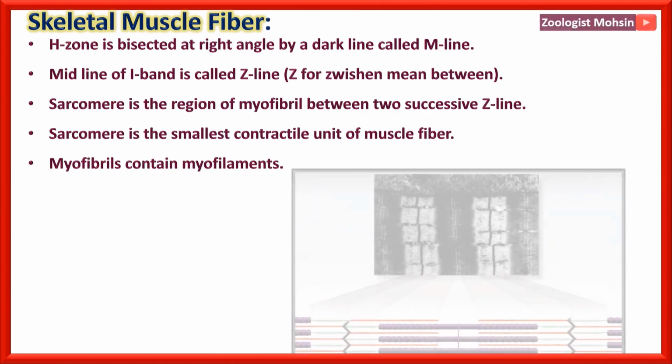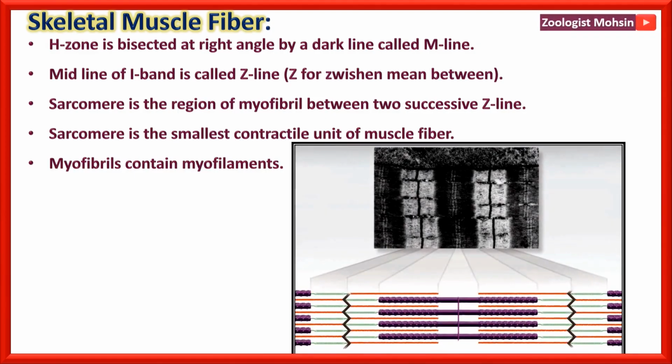Myofibril contains myofilaments. Now in this diagram, you observe that the upper part is the real image of a muscle while the lower part is the diagrammatic scheme or schematic diagram to explain the upper structure. So these purple colored bands are actually A band and they are myosin, while the light colored, orange or green lines are representing I band on either side.